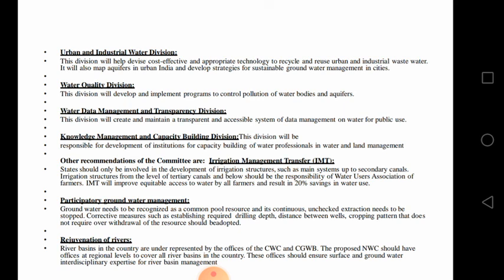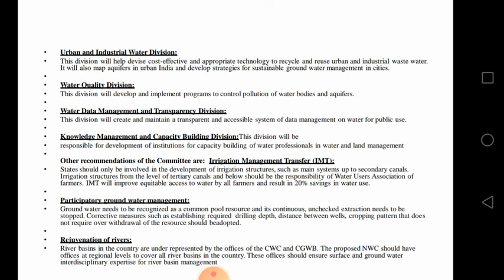For that point of view, they should develop and maintain the water data management transparency. If you want any data related to research work or anything, you can go and ask for the related data, and we can get it. So that is very important.